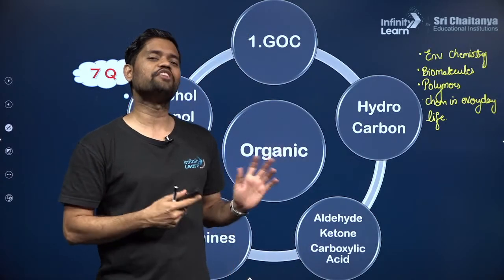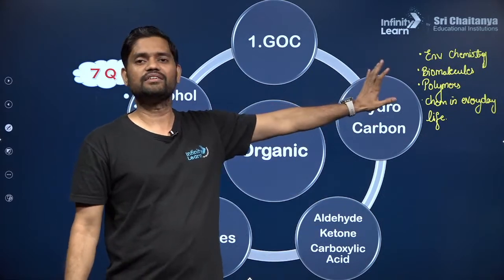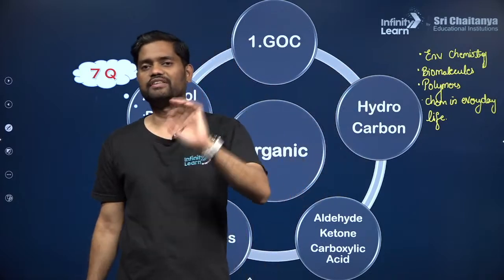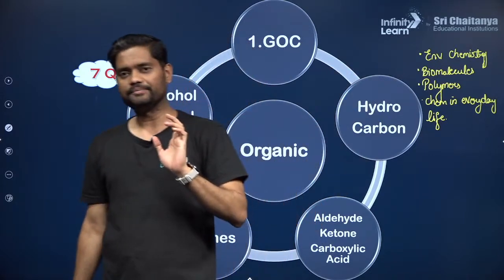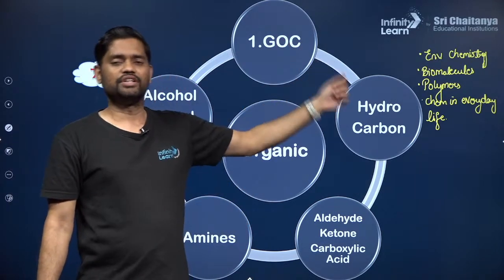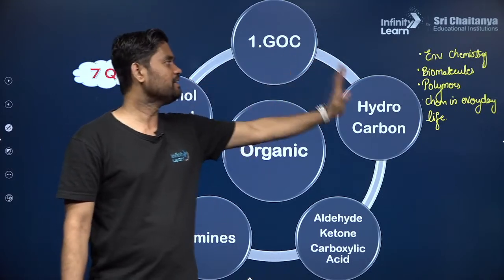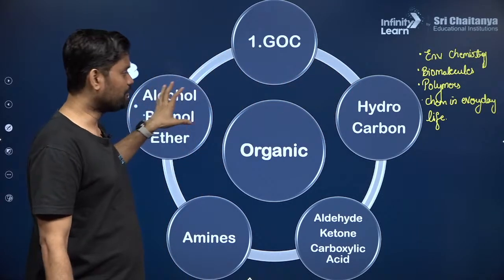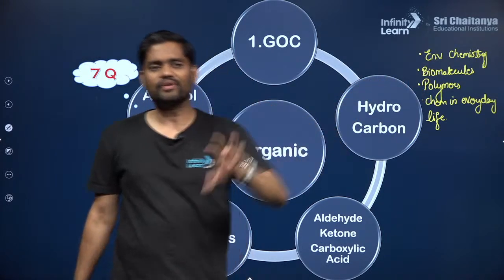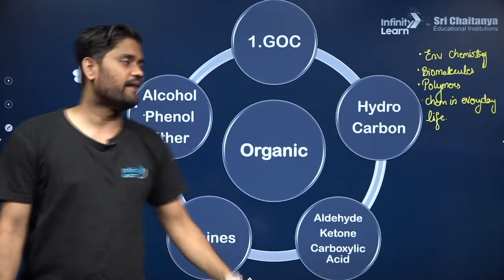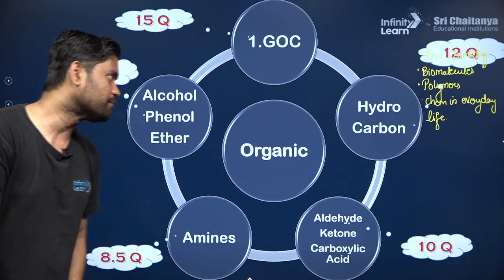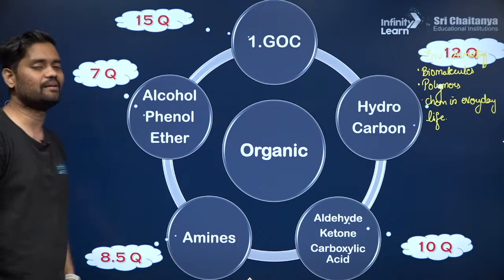And even if you do the analysis of the last 5 years, on an average there are 5 questions in the last 5 years. Okay, I am telling you 5 questions in the last 5 years. That means 1 question per year. Okay, clear? So yeah, this is pretty much important, guys. Pretty much important concept. Okay, please make sure that apart from all these chapters, you are fixating on these chapters as well. Okay, clear? So that winds up what? That winds up organic chemistry. Okay, let's see it all in one go. Okay, these are the chapters, guys, and these are the number of questions that have come in the examinations.